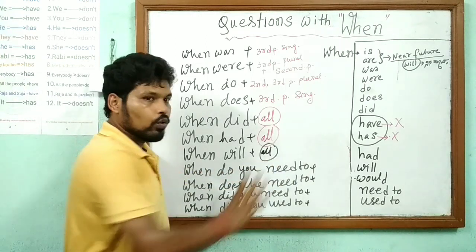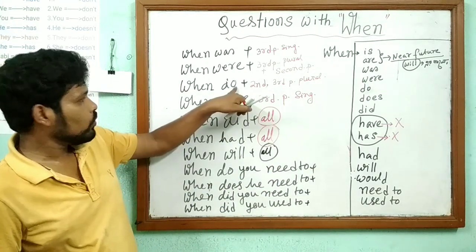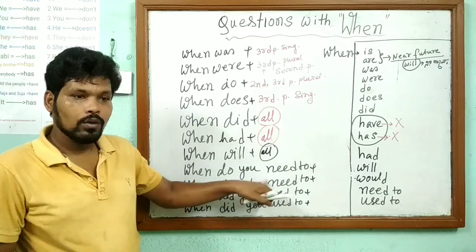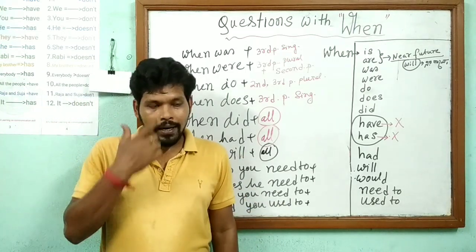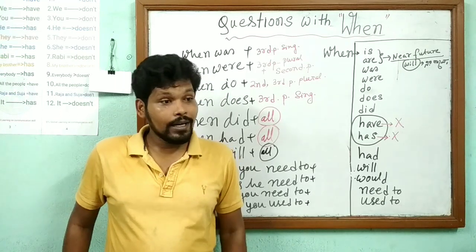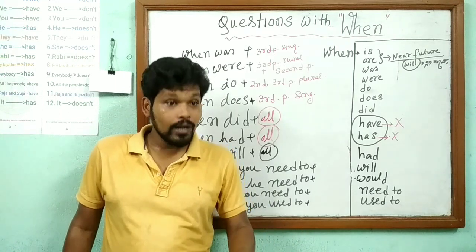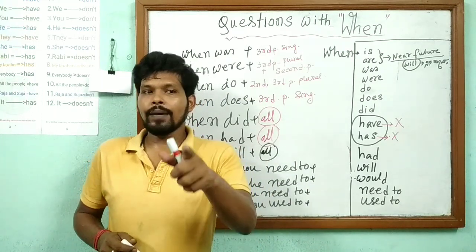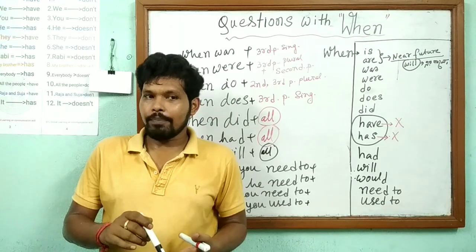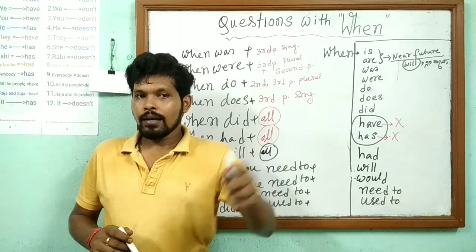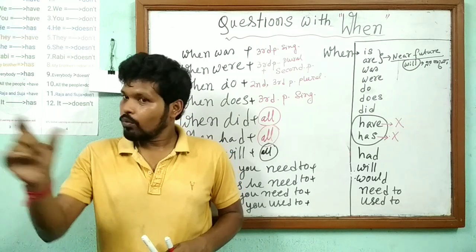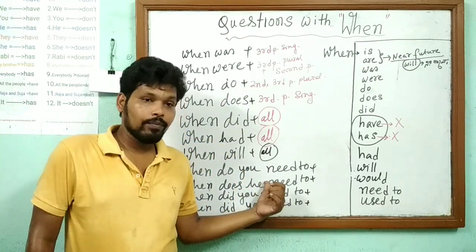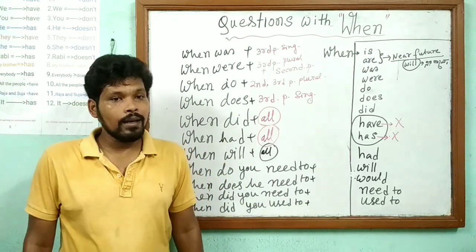When do you need to? So same, when do. Here also when do. Need to means we need to do something. When do you need to go? I need to go. When do you need to buy? I need to buy. When do you need to buy a pen? I need to buy a pen before my exam. When does he? When does he need to buy a pen?